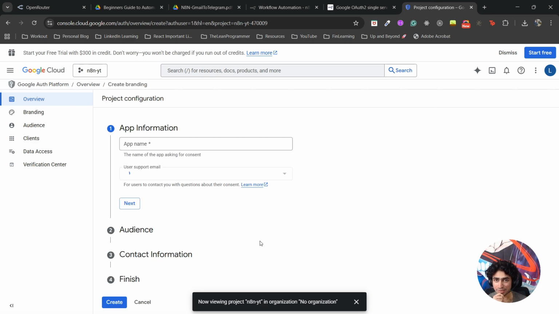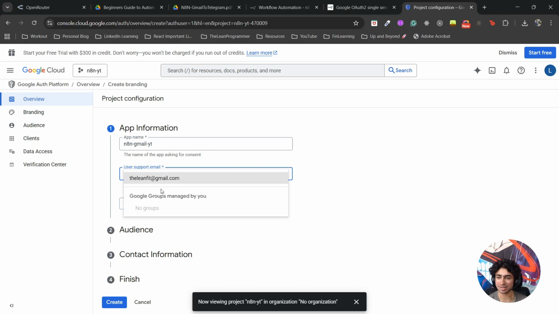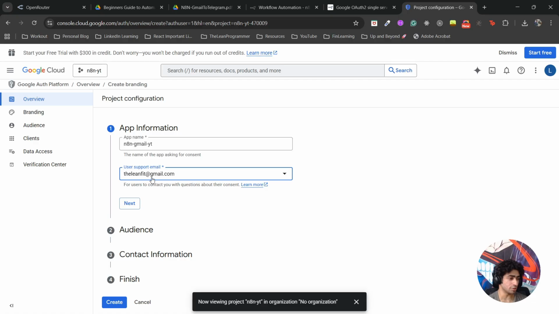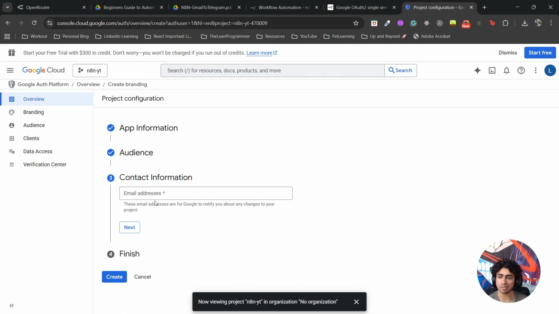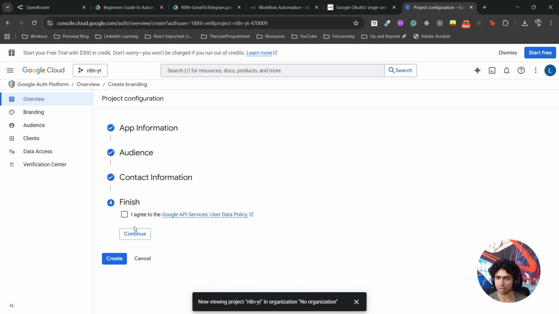So let's get started. I'm going to provide my app name. Let's say N8N Gmail YT, YT is YouTube. Email ID: I'm going to use the same email ID with which I created this account, obviously. External, that's fine. Email address, contact information, the same thing can go here as well. Okay, I finished. Continue, create.